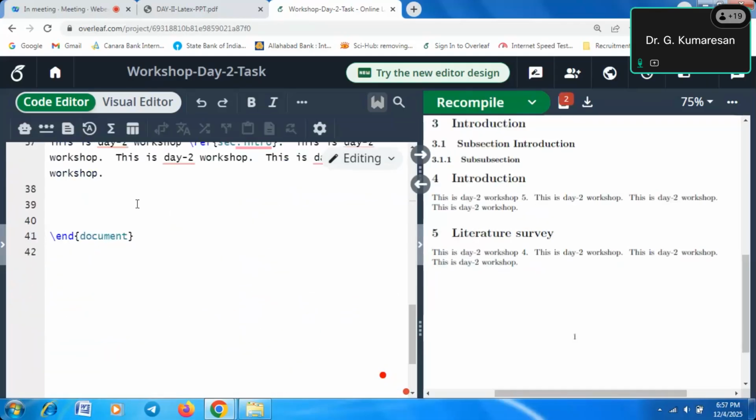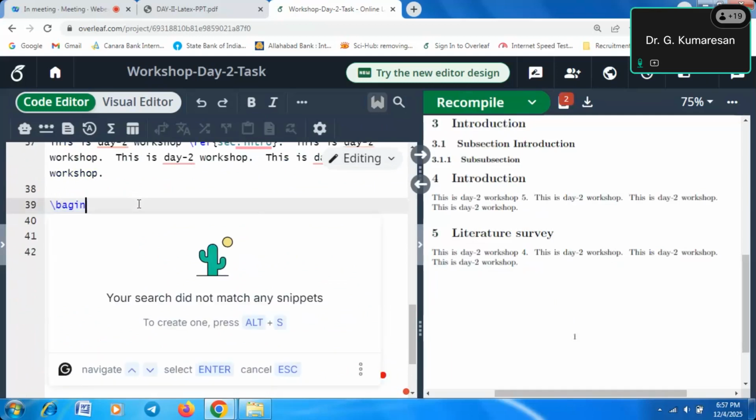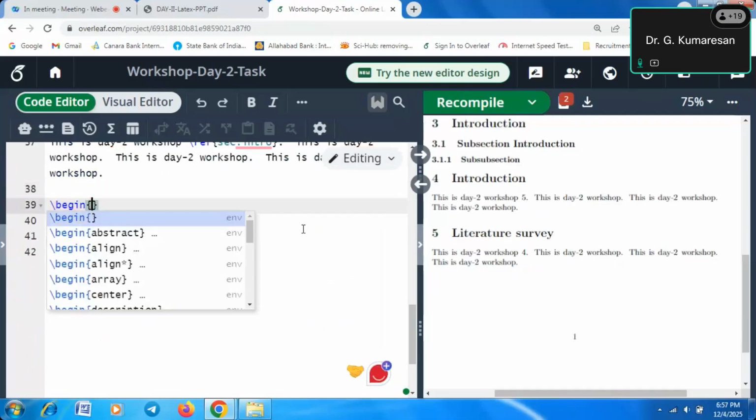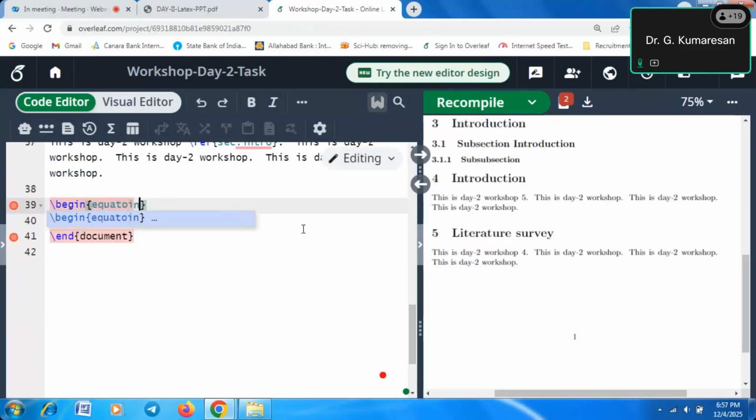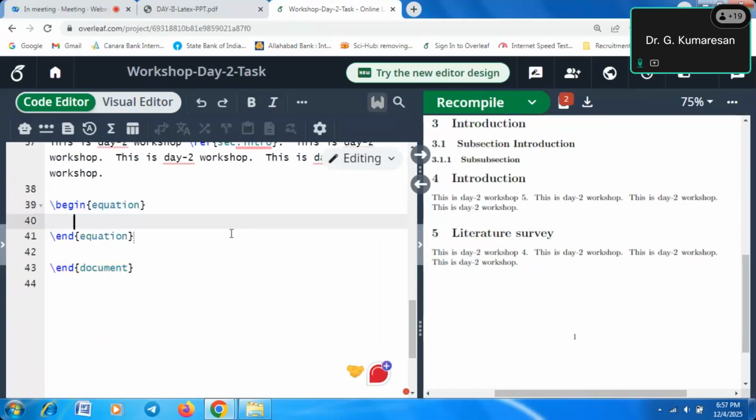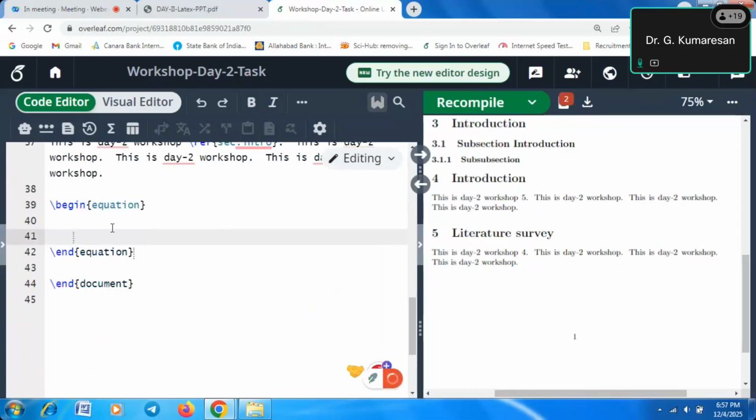Now, instead of the literature survey, I will make one equation. For example, begin equation. Automatically the end equation will also come. Now I will write some simple code: ax squared plus bx plus c. That is my equation.